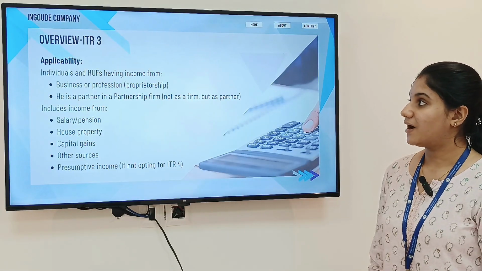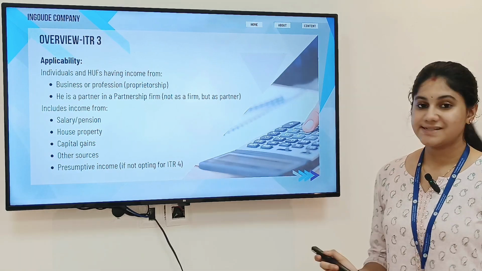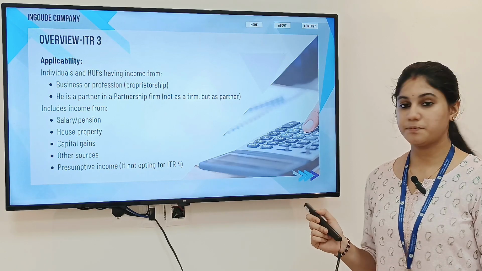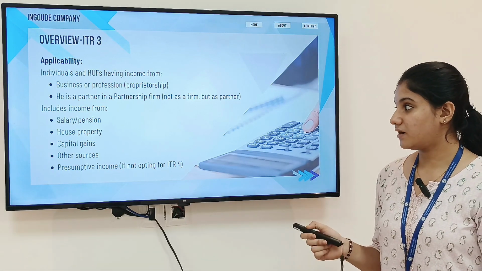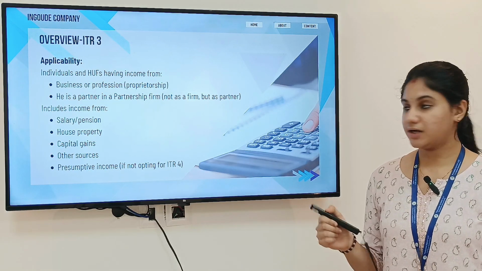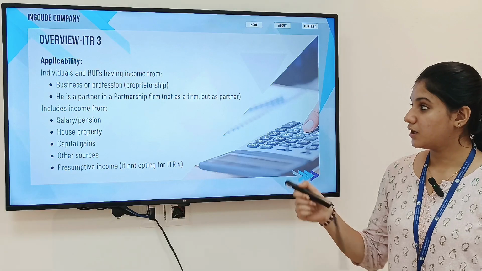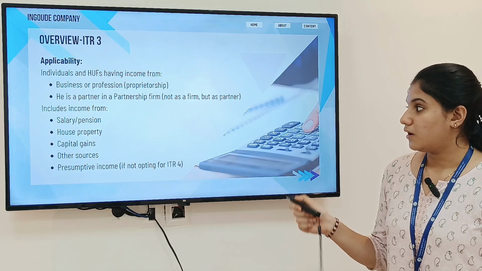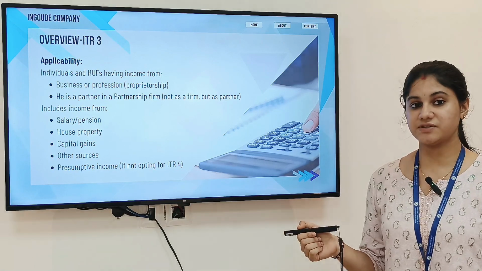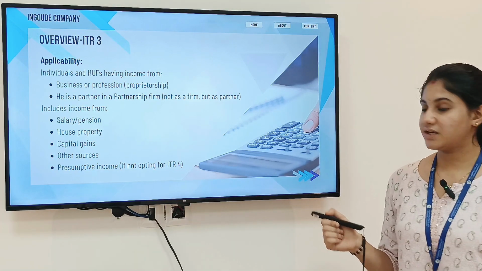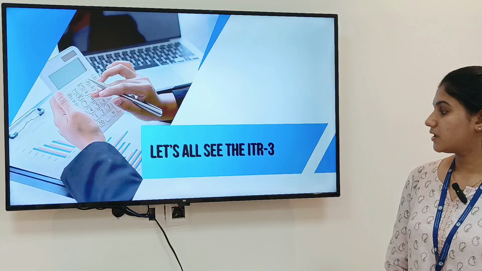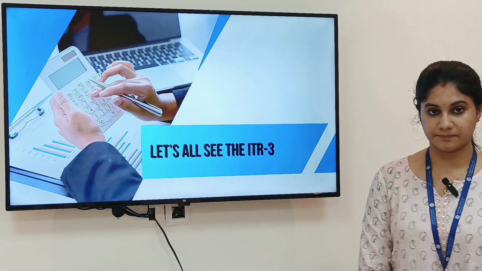Now let's move on to ITR-3. Now let's understand what's the applicability under ITR-3. Individuals and HUFs having income from business or profession, and where he is a partner in a partnership firm, can file this ITR-3. So in addition to ITR-2, there is a business income wherein you have to file ITR-3. It includes salary and pension, income from house property, capital gains, which includes both short-term as well as long-term, income from other sources, and presumptive income if you are not opting for ITR-4. So now let's see form ITR-3.